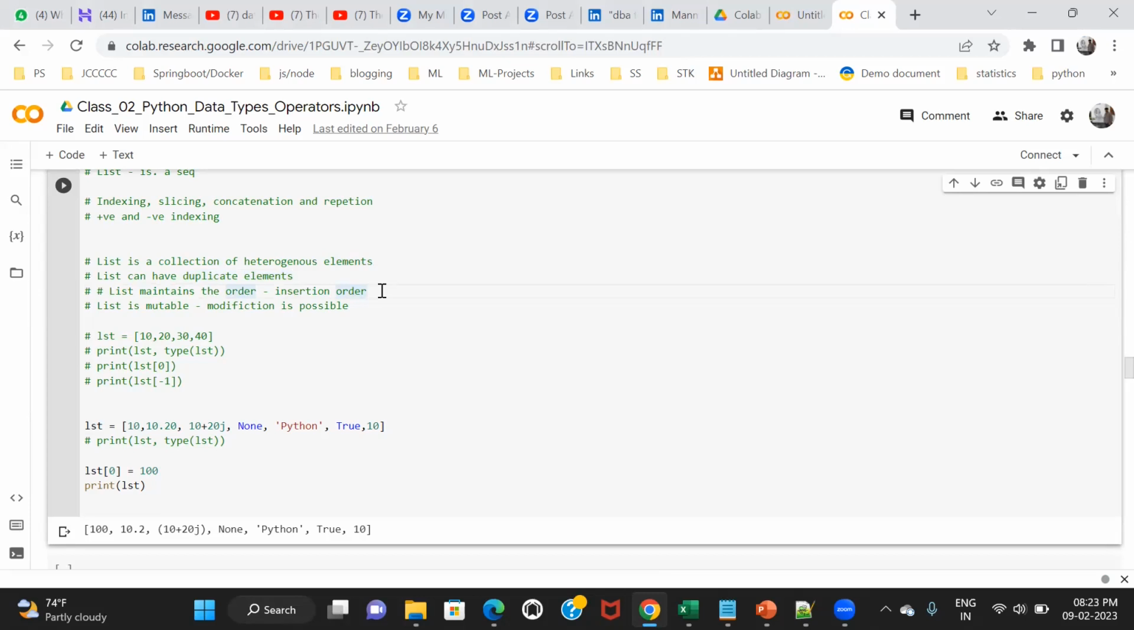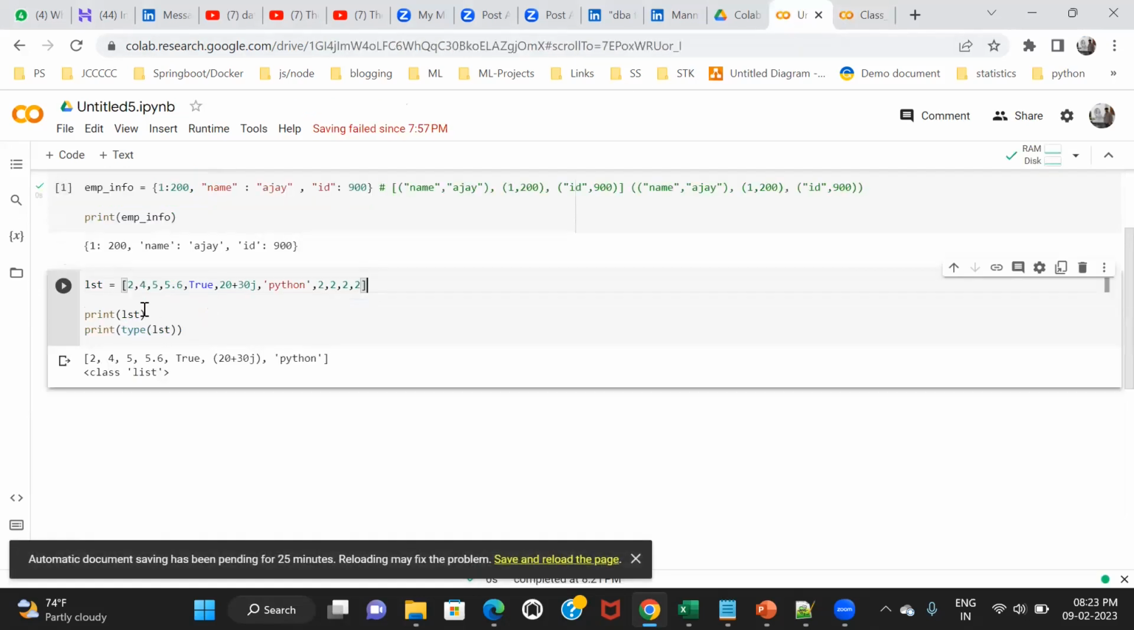If the person is standing in the first place, then it is called the first. This is the first person, second person, third person. So internally, it's the internal behavior of a list. It maintains the order, insertion order, internally. For example, let's suppose this one. If I say 2, what is the position of 2? Here in the first position. What is the position of True?